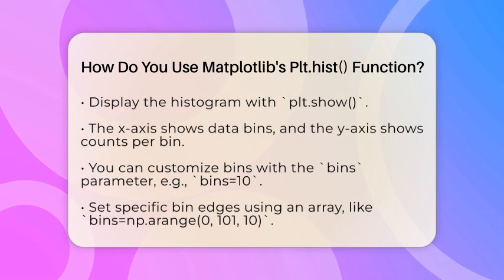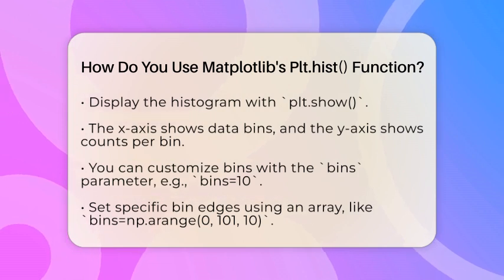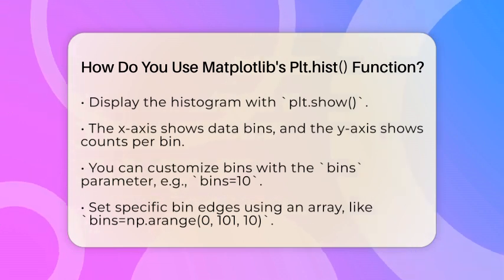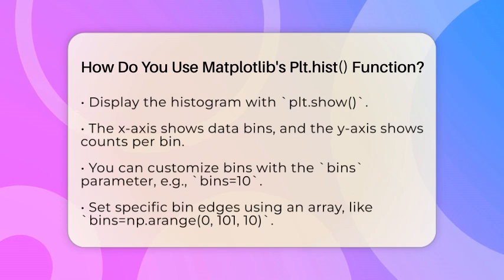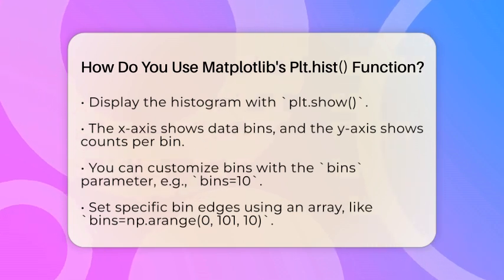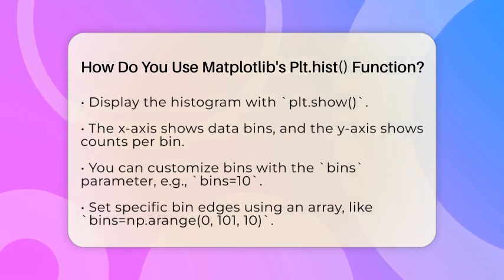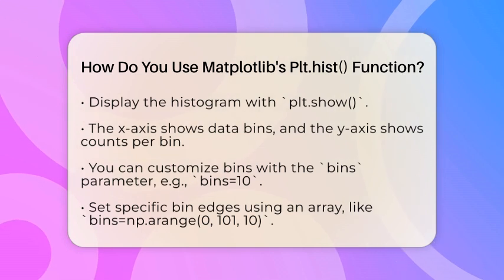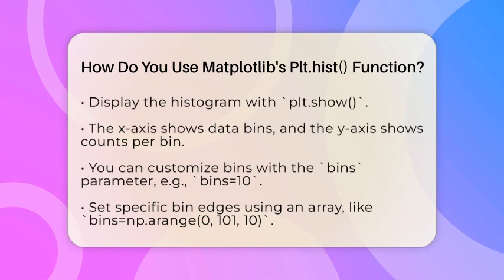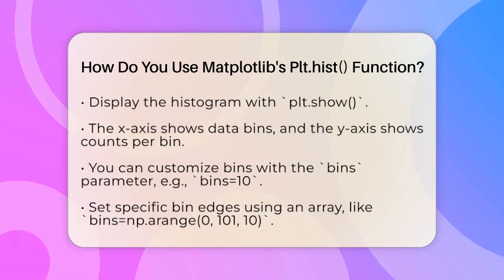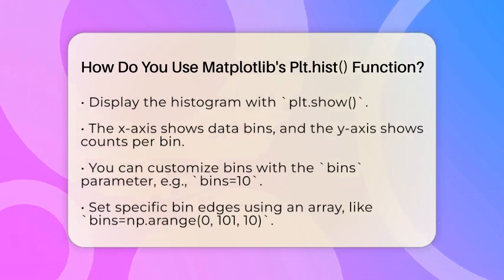By default, plt.hist automatically decides how many bins to use, but you can change that. For example, if you want 10 bins, you add the parameter bins=10. If you want to set specific bin edges, you can pass an array of edges, like bins=np.arange(0, 101, 10), which makes bins like 0 to 10, 10 to 20, and so on. This helps you control how detailed your histogram is.